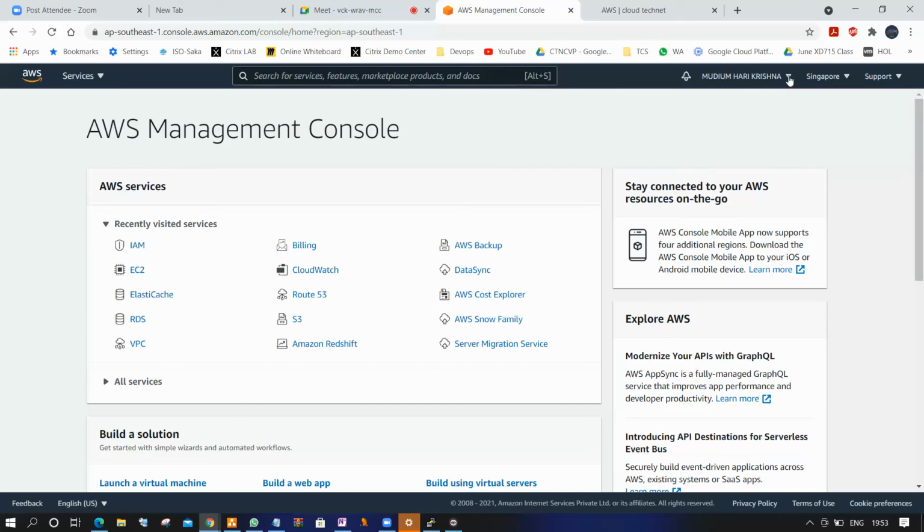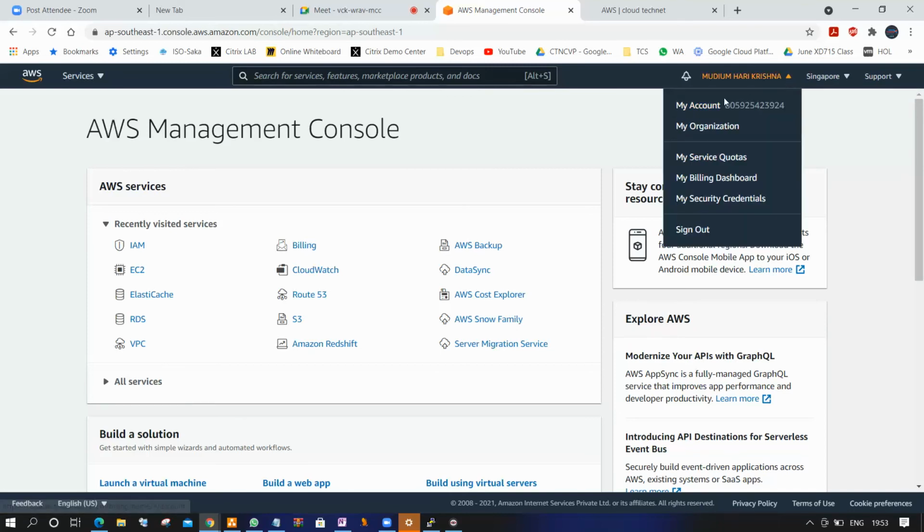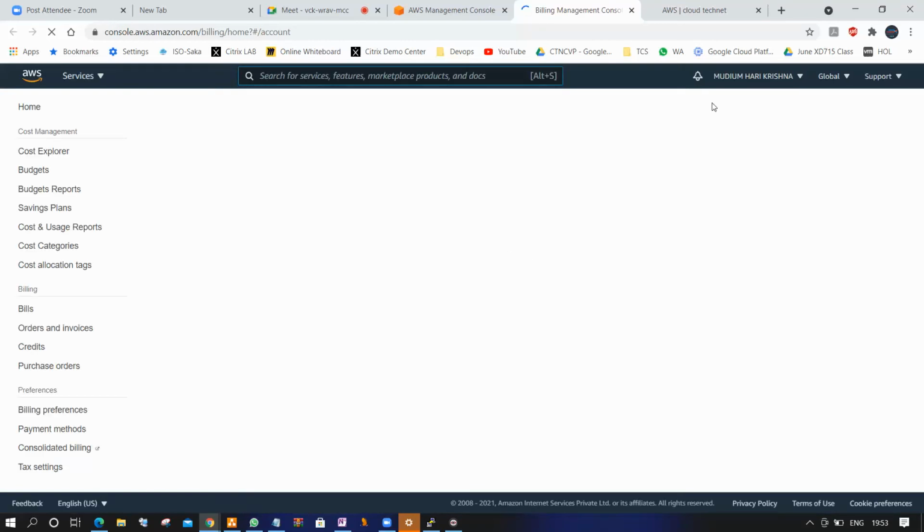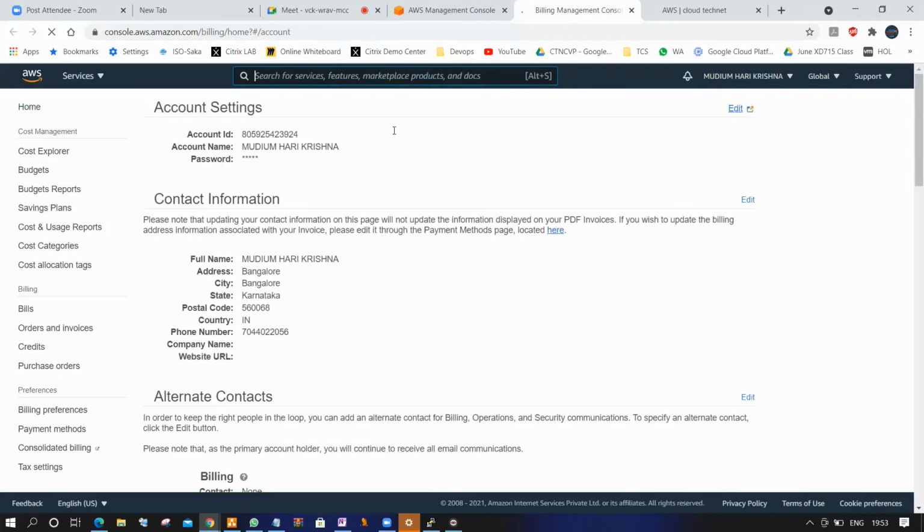Next, your ID. This ID should not be shared with anyone, because based on this ID you are paying an amount and services are assigned to it. But even if somebody identifies your number, they cannot do anything. This is your personal ID in the entire AWS account. Click here and you can see your AWS account information. At any point of time you can change it, not a problem: billing information, contact information, technical support information. This is called personal information.